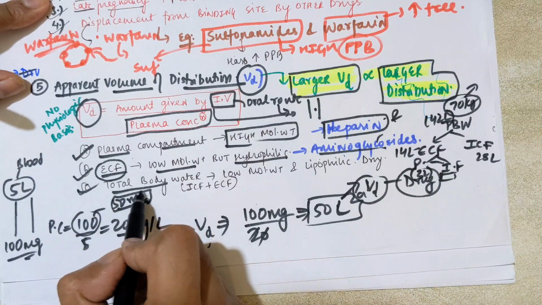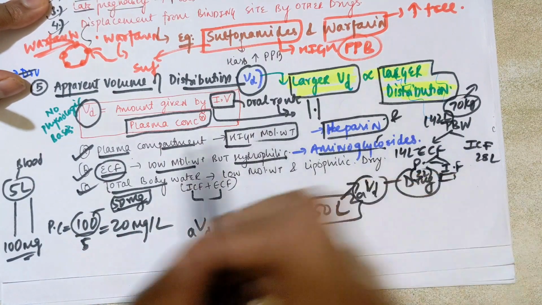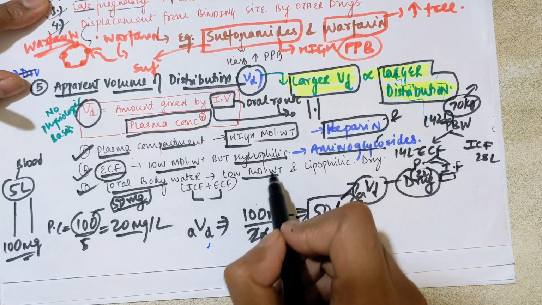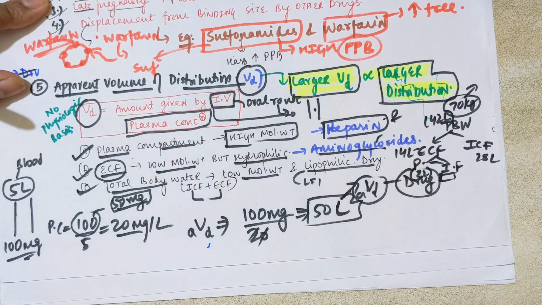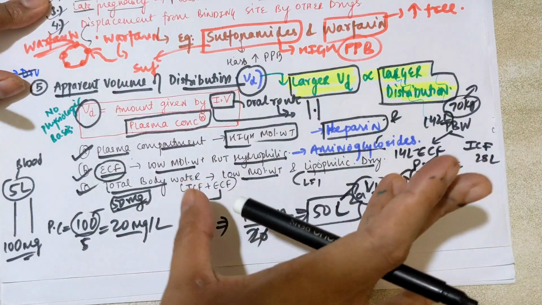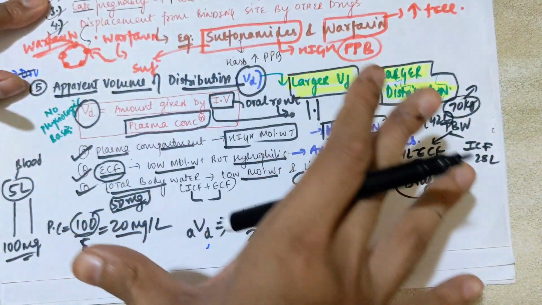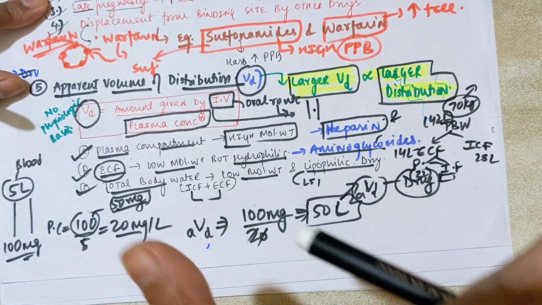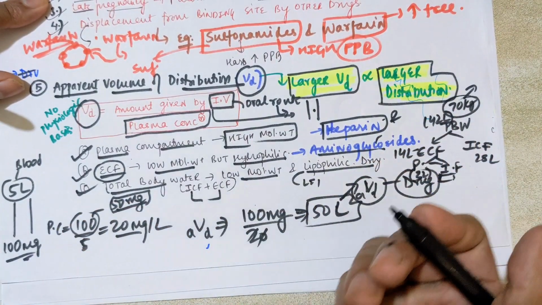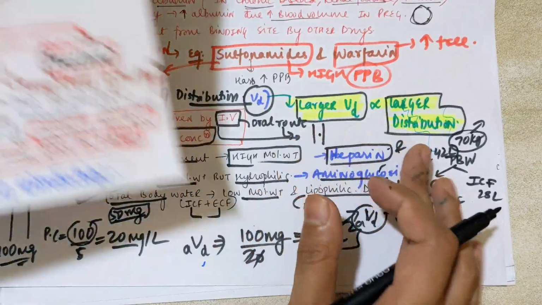The drugs which will be distributed in the total body water, that is ICF and ECF, are drugs with a low molecular weight and which are lipophilic, that is lipid soluble. So the concept is that a drug which is lipid soluble and of low molecular weight is distributed largely. Its volume of distribution is larger, and the apparent volume of distribution is also larger. So this is the concept behind drug distribution. I think it is clear.